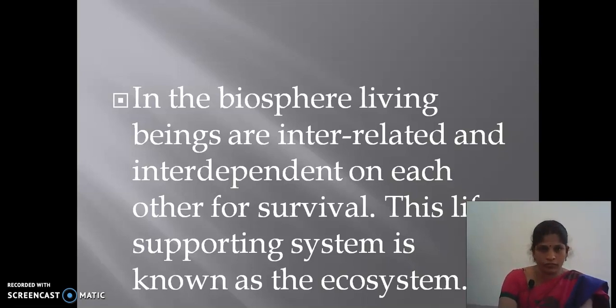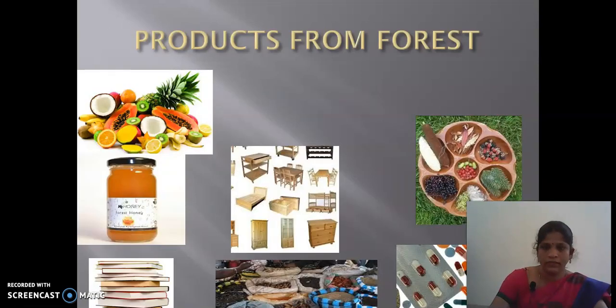After the lifetime of the animals, the dead animals turn into humus. That humus makes the soil fertile. So soil also depends on the animals. In this way they are interrelated or interdependent, and that forms the ecosystem.